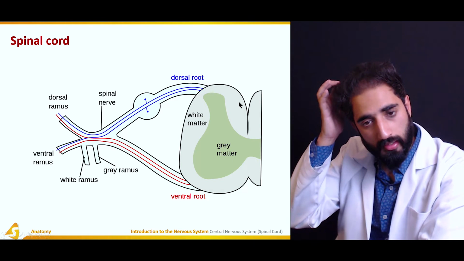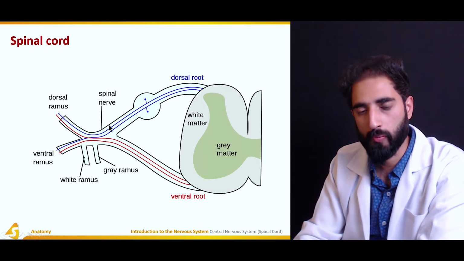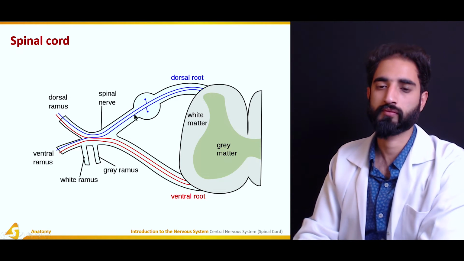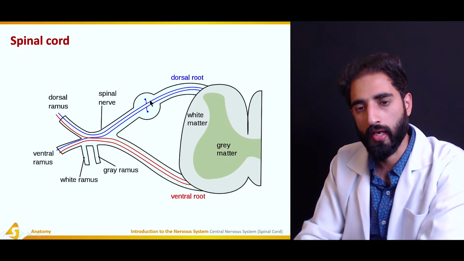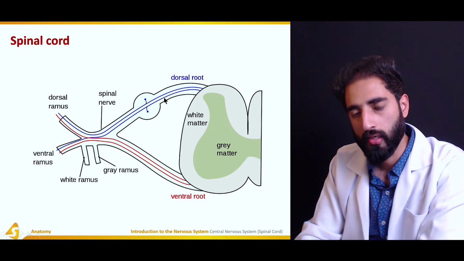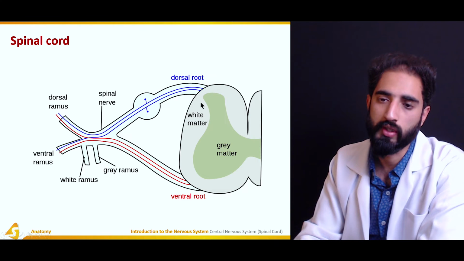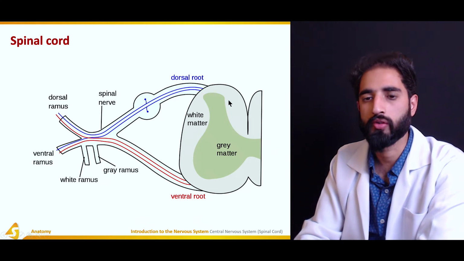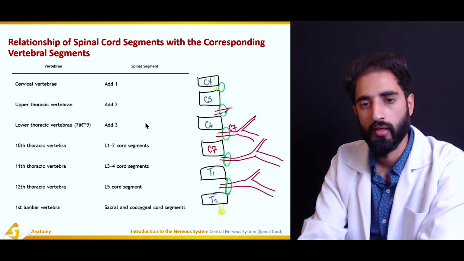On the other hand, the sensory fibers which are coming from the periphery or the receptors come here, and here we have sensory ganglions, which are also known as dorsal root ganglia, where the cell bodies for these sensory nerve fibers are present. They then move to the dorsal root or the dorsal horn of the spinal cord. And in the dorsal horn of the spinal cord, there is no cell body, because the cell body is located outside the spinal cord in the dorsal root ganglion. So that is one thing to be remembered here.